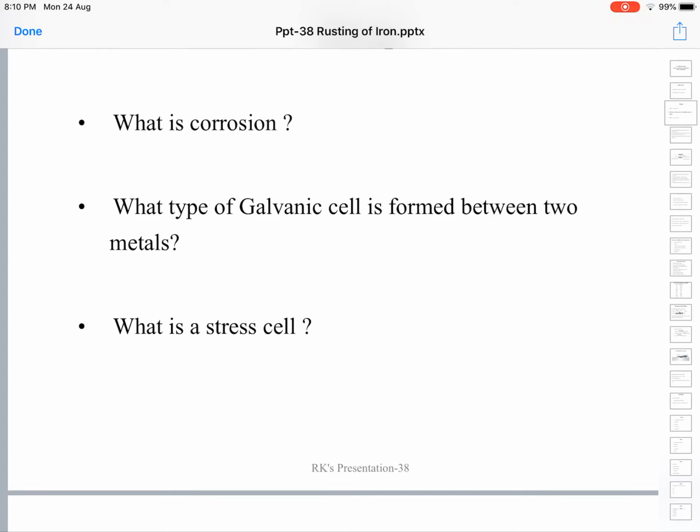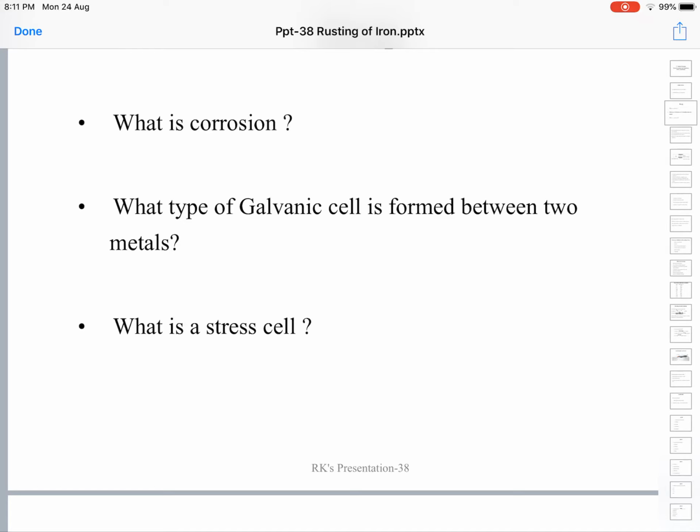For instance, imagine a zinc rod and a copper rod dipped in zinc sulfate solution or some electrolyte solution. Zinc, being higher in the electrochemical series and more reactive, forms the anode, and copper, which is lower in the electrochemical series and less reactive, forms the cathode.